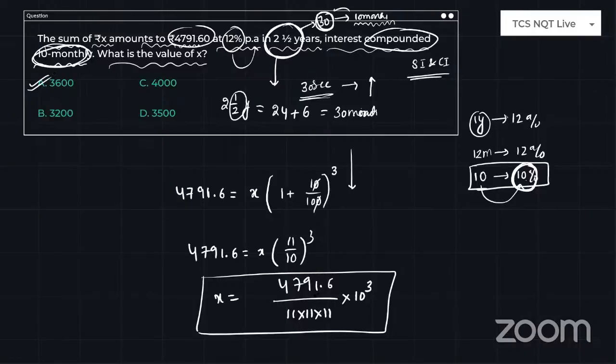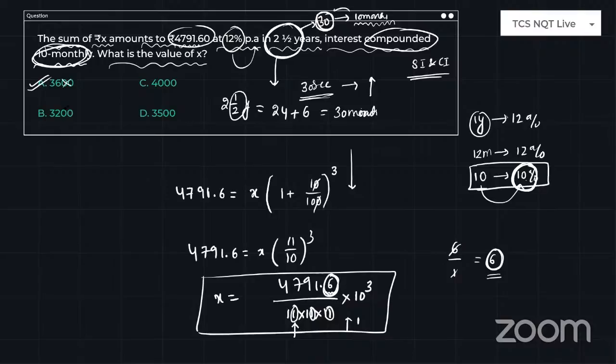Just look at here. In the numerator, unit digit is 6. In the denominator, unit digit is 1 into 1 into 1. So again, unit digit is 1. If you divide unit digit 6 with unit digit 1, it always gives you the unit digit always 6.